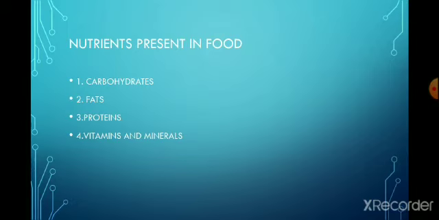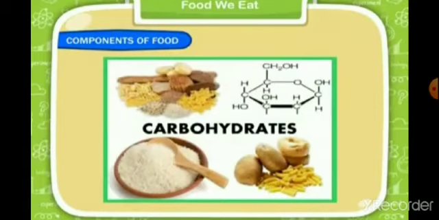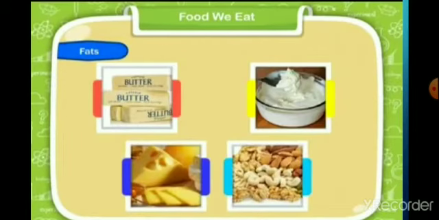Now we will talk about the different sources of these nutrients. From where do we get these nutrients? Carbohydrates we can find in wheat, maize, rice, potato, sugar, etc. All these food items are rich in carbohydrates. Fats are found in all the oily substances like oil, butter, ghee, cheese, nuts. They are all rich in fats.